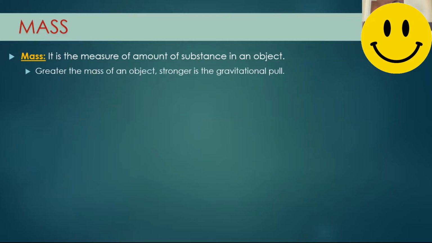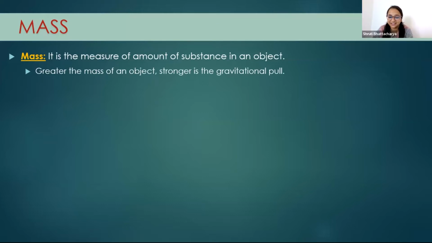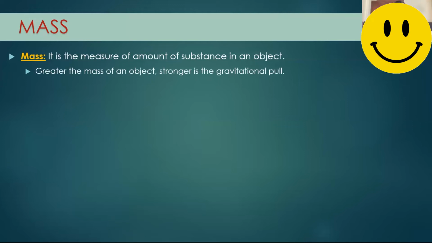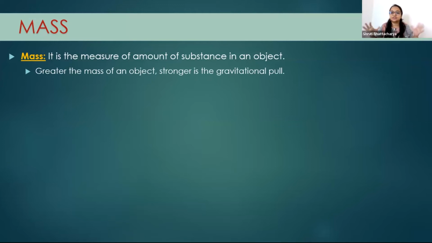It depends on the weight of the object and how gravity impacts it. Yes, very good. That means the Earth's pull is acting on all objects. So suppose you have a 5 kg mass and you want to pick that up, and you have a 1 kg mass and you want to pick that up also. Which one will you feel is easier to pick up?